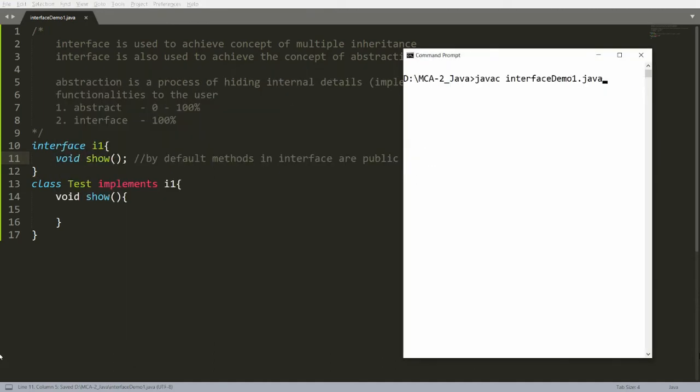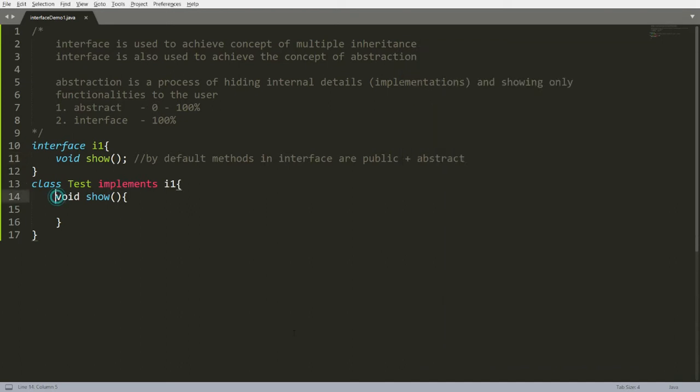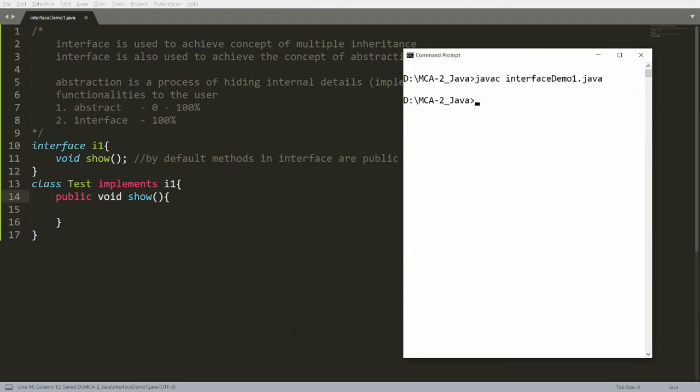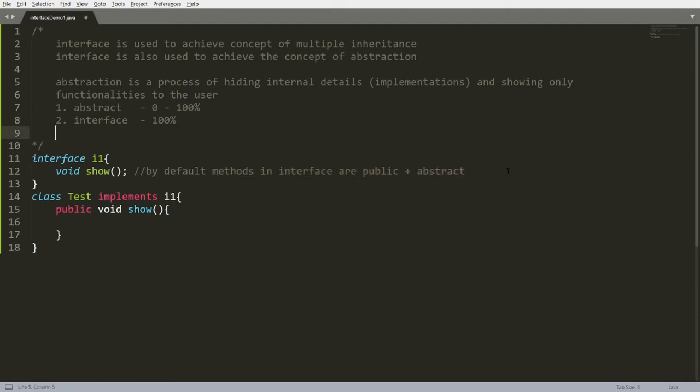If you do not, you will get an error: attempting to assign weaker access privilege. So you need to write public void show, and then it will work fine. So the method declared in an interface is by default public plus abstract.